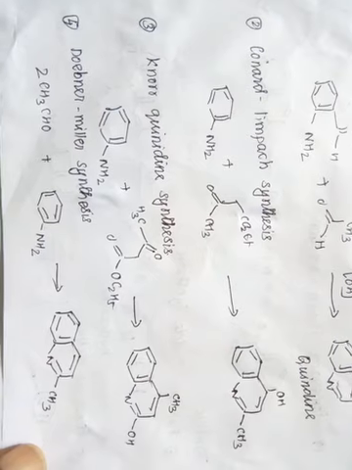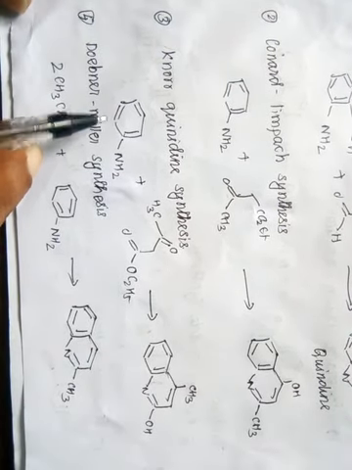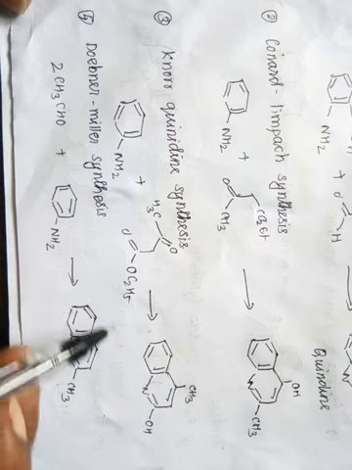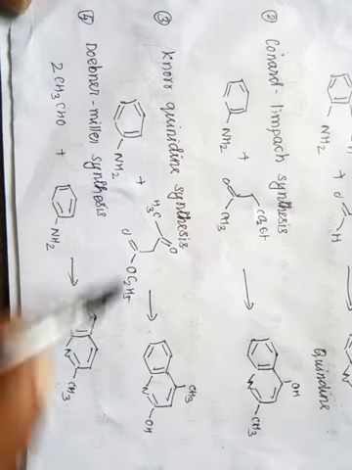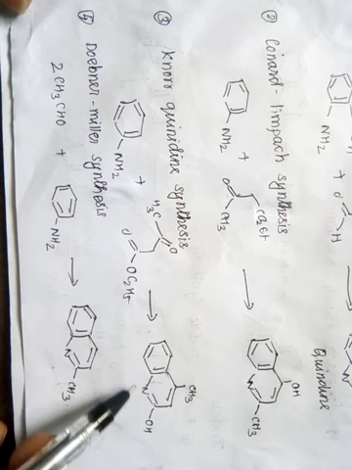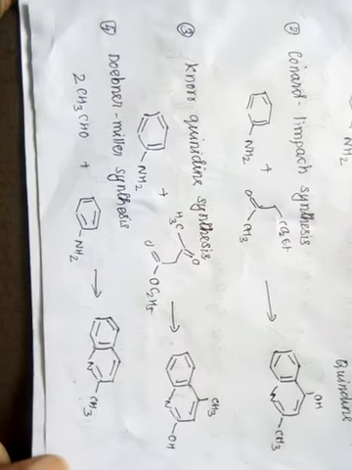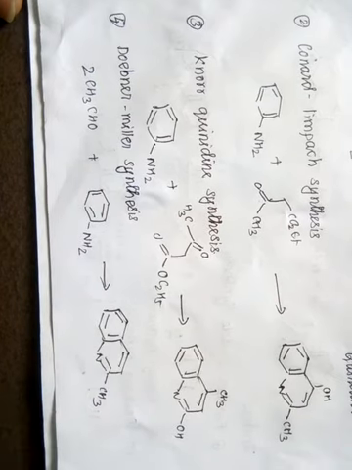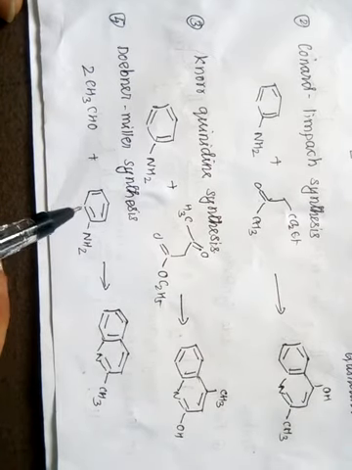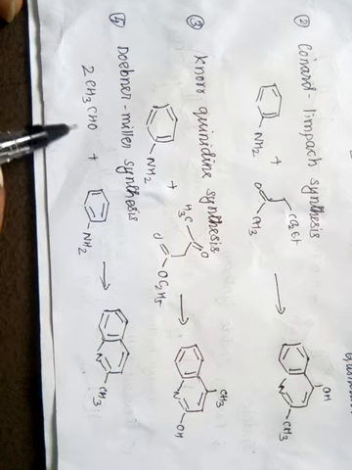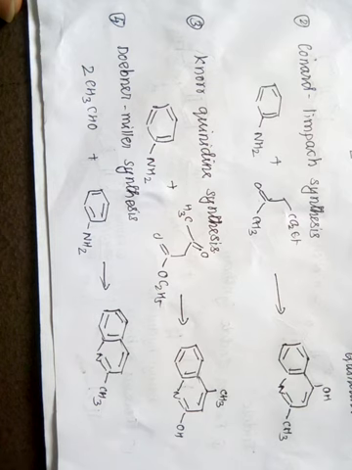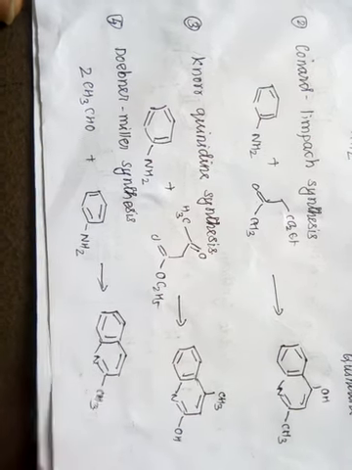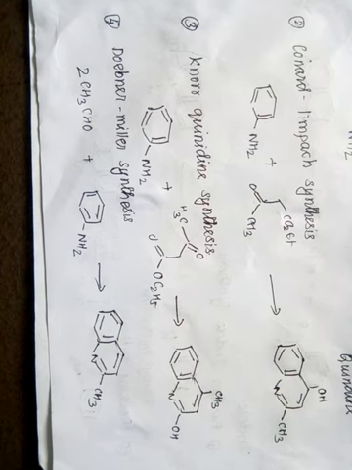And one more is the Knorr quinoline synthesis. Aniline with a diester, again a beta keto ester, will give the substituted quinoline here. And one more, the Doebner-Miller synthesis. Two molecules of acetic acid and aniline will give substituted quinolines. So these are the main synthesis processes for quinolines: Skraup synthesis, Friedlander synthesis, Conrad-Limpach synthesis, Knorr synthesis, and Doebner-Miller synthesis.